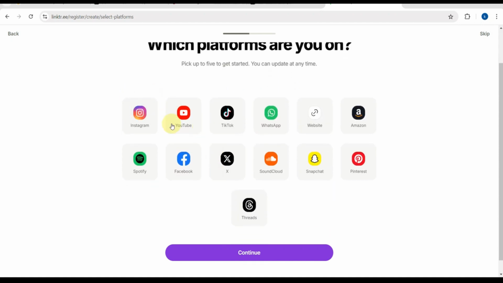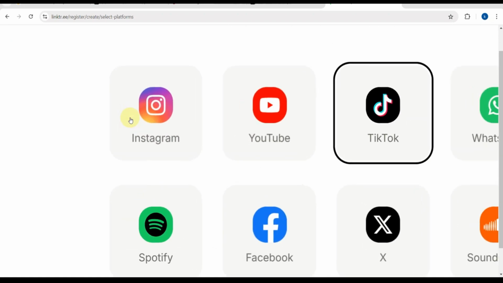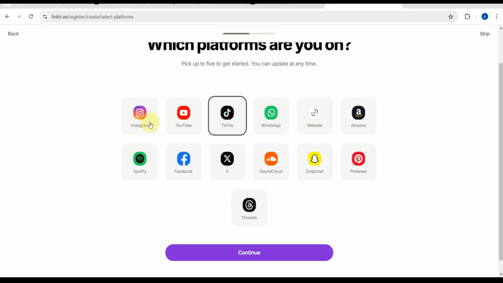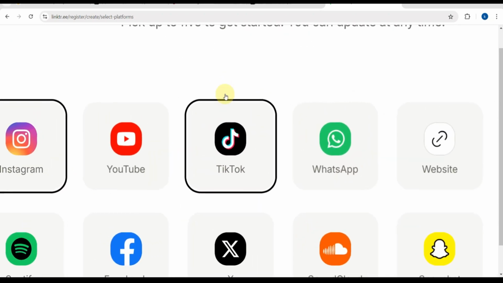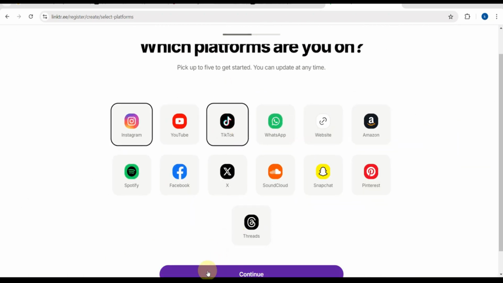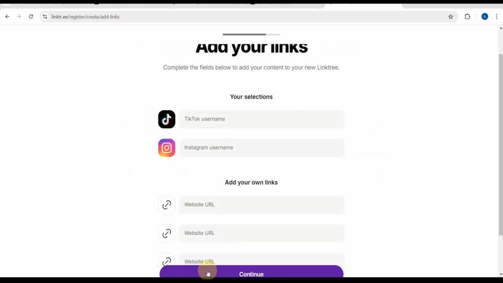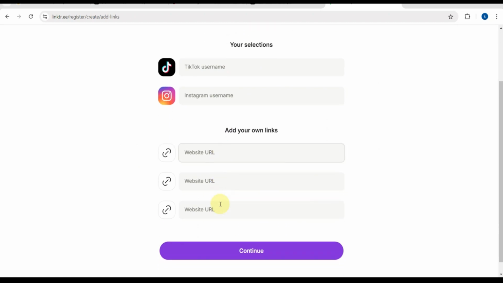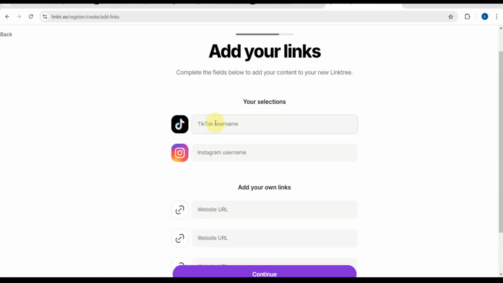And then once you've signed up, you will be taken to the dashboard. Click which platforms you are in. So here we are focusing on Instagram and TikTok, but in this video we are going to prioritize TikTok, but you're still going to choose Instagram too. After that, you just need to tap on that button.